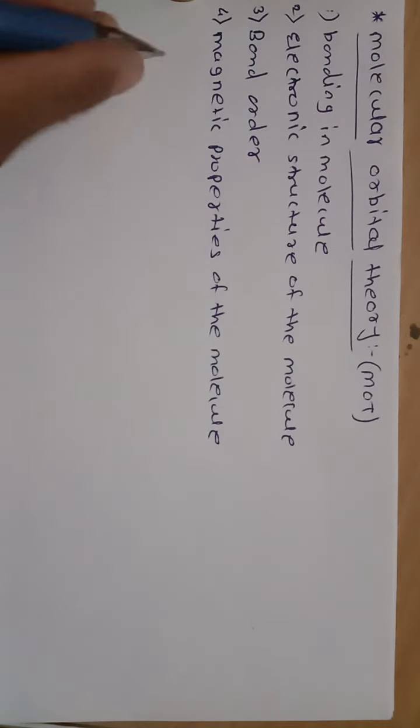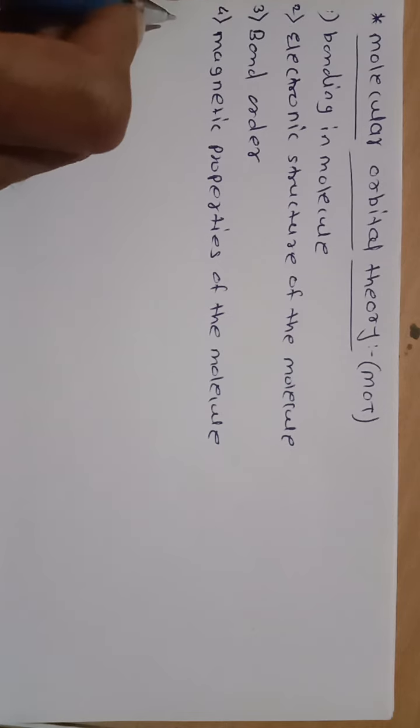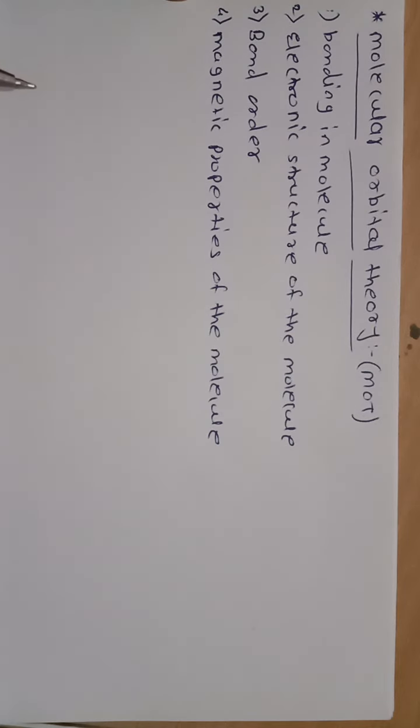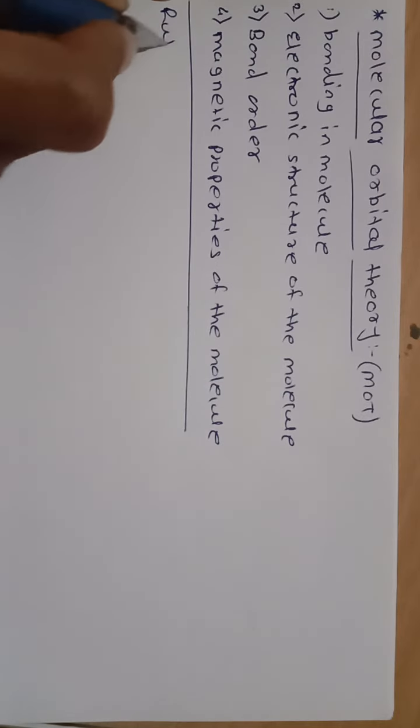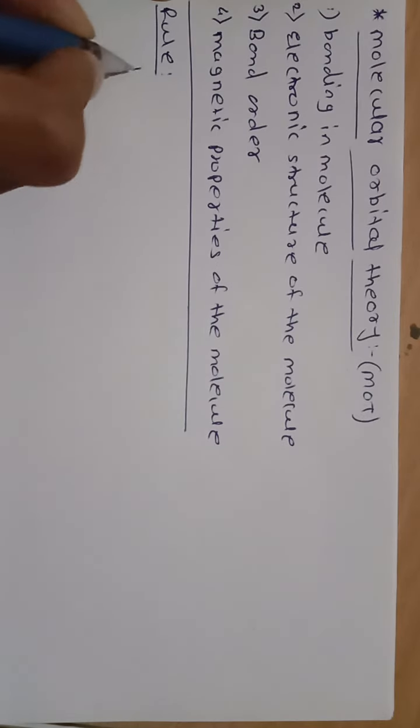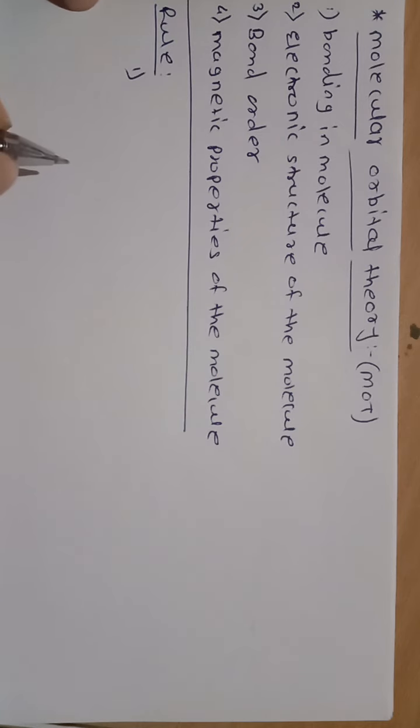Here some rules are used at the time of drawing the molecular orbital diagram. In the molecular orbital diagram, there are some rules. The first rule is about the atomic orbitals involved in the bond formation.